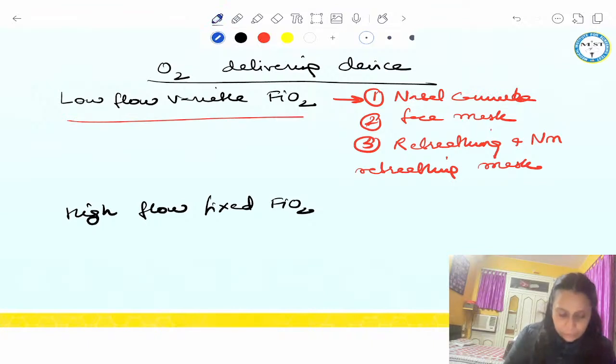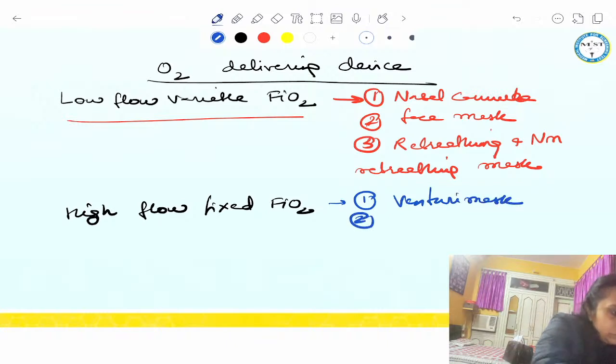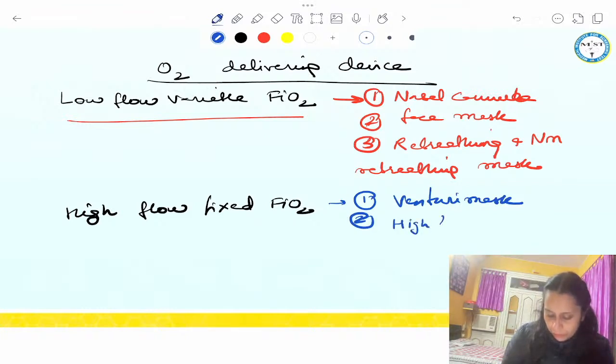What comes under high flow fixed FiO2 delivering device? Venturi mask. Very important device. Then your HFNC, high flow nasal cannula. So this is the second important device.